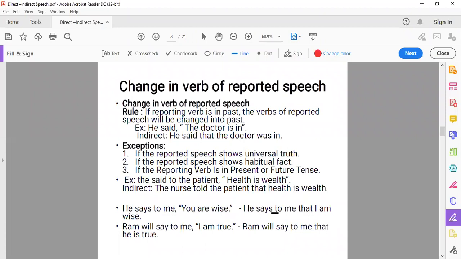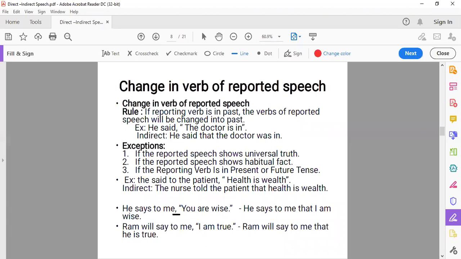Reporting verb is not changed. Don't look at that. We are talking only about the tense changes. I'll tell you afterwards what it is. You are wise. We will change the persons. You, second person, changes with the object. Object here is me. So we will change you into I because you is at the position of a subject.